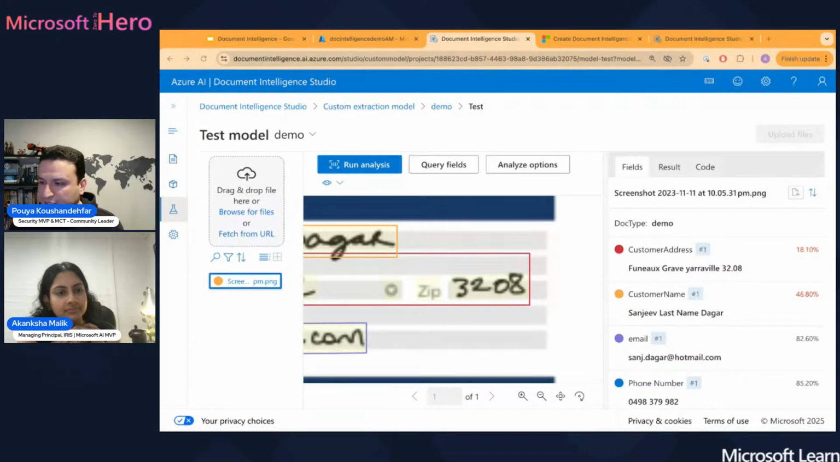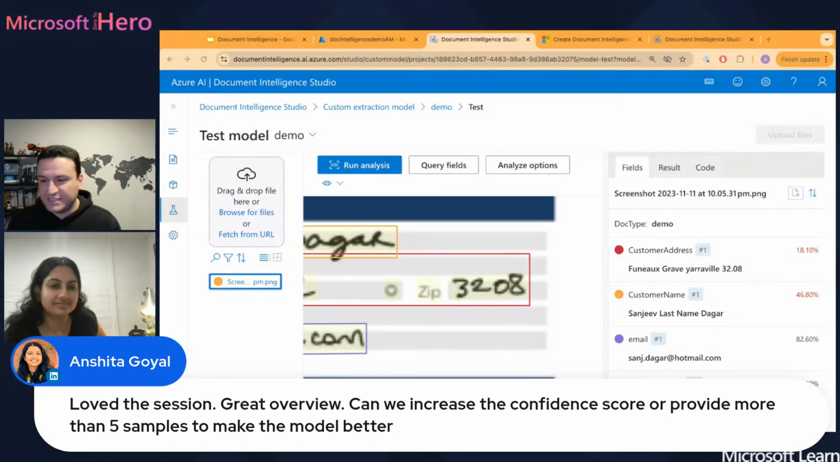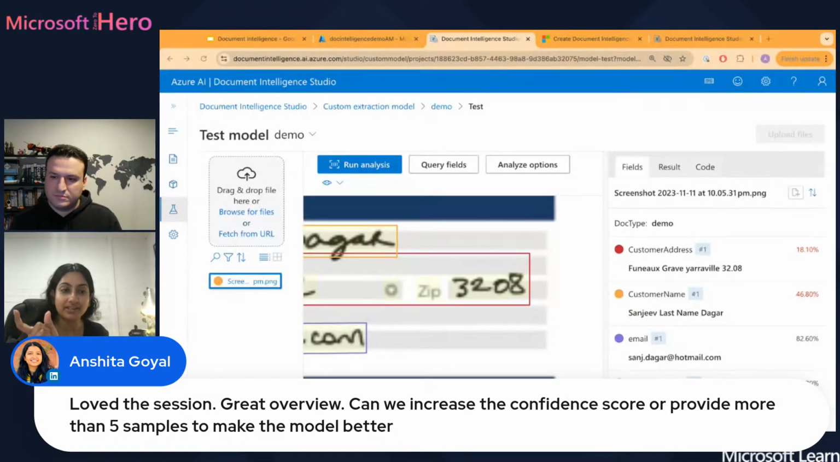Yeah, great. And probably the next question from Inshita. She's loved the session, so great overview. Can you increase the confidence score or provide more than 5 samples to make the model better? Yeah, for sure. 5 is kind of the basic it needs as a starting point. So I'd recommend 5 just as a, how well are you doing? Where are you at? What's your fall point? So very quickly we can see, okay, email, phone numbers, things like that, very good. Next thing we need to see, okay, zip code needs to be an extraction field on its own. First name and last name need to be separated. You start understanding those things. So I'd recommend do a 5, see what needs to be fixed, then try again.